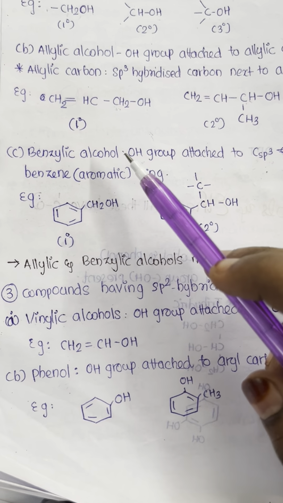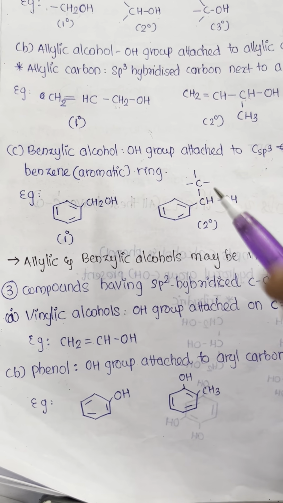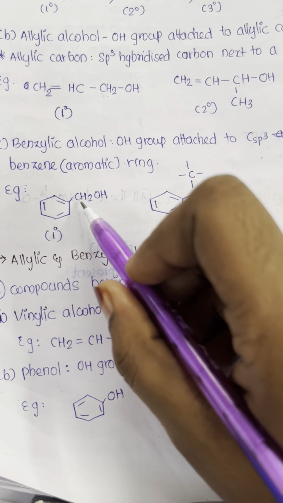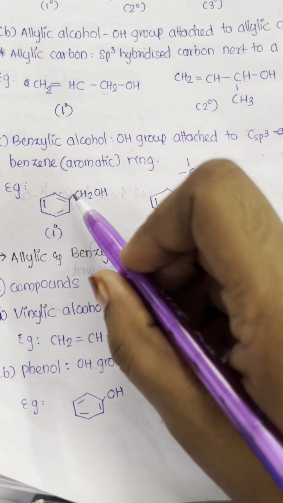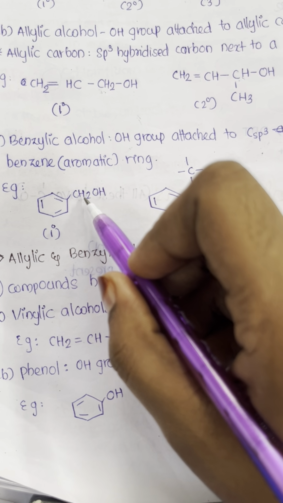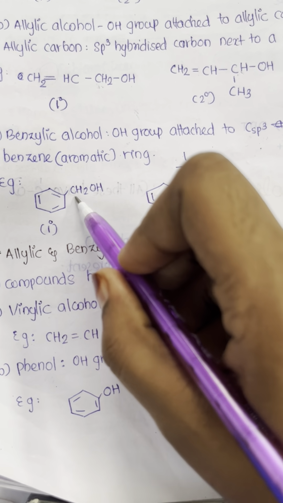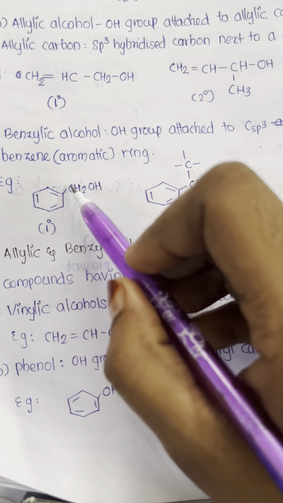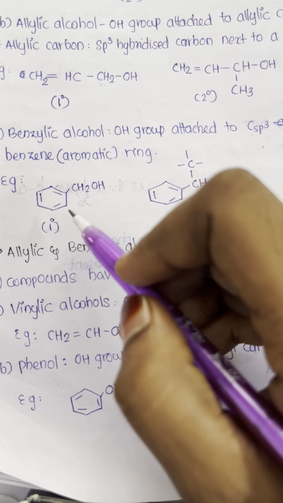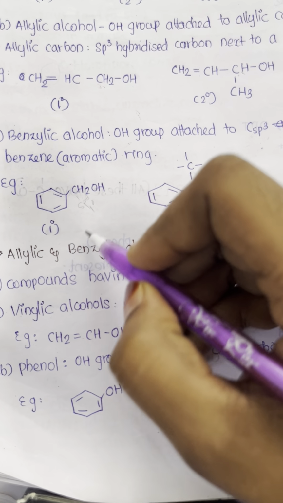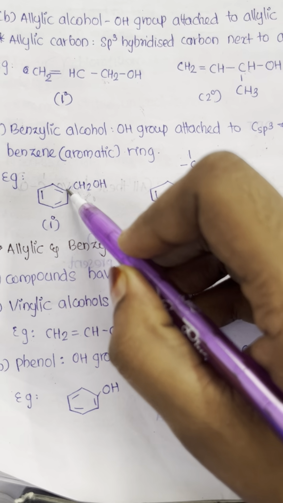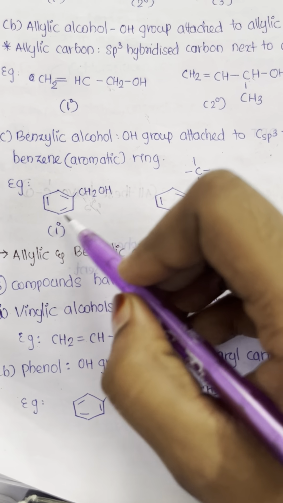Such compounds are called benzylic compounds. So here you can see this OH is connected to this carbon, which has all four valencies satisfied by single bonds. So this is an sp3 hybrid carbon. Now it is directly bonded to only one carbon, so it is primary. Now this carbon is near a benzene ring.